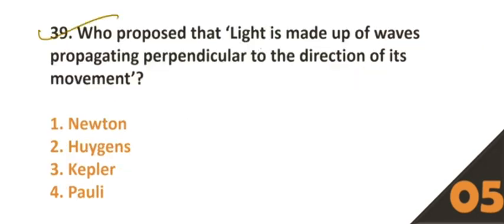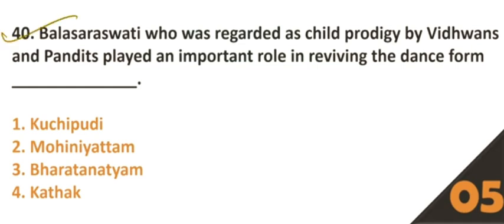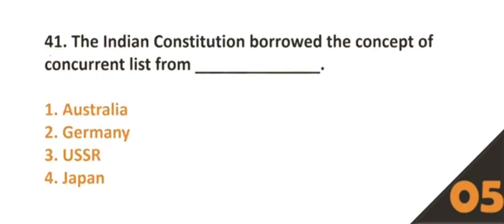Who proposed that light is made up of waves propagating perpendicular to the direction of its movement? Option number B, Huygens. 40. Bala Saraswati, who was regarded as a child prodigy by Vidwans and Pandits, played an important role in reviving the dance form dash. Option number 3, Bharatanatyam.